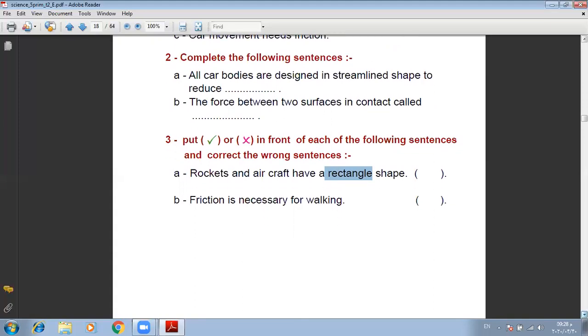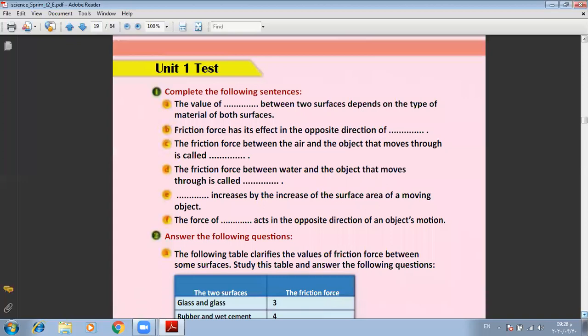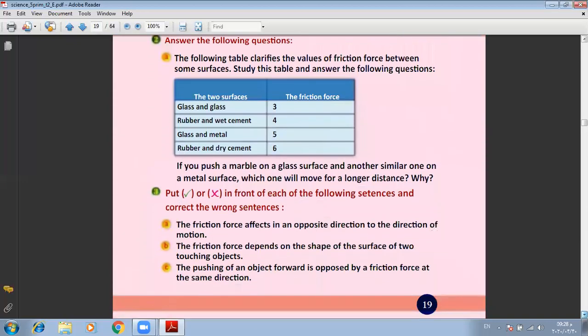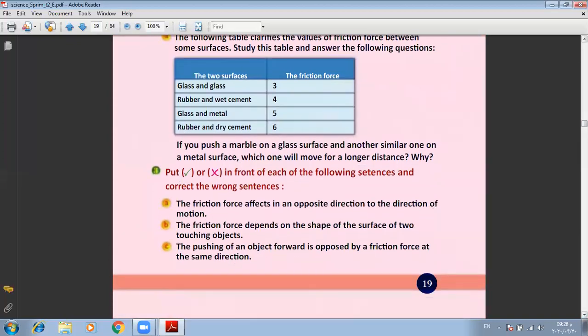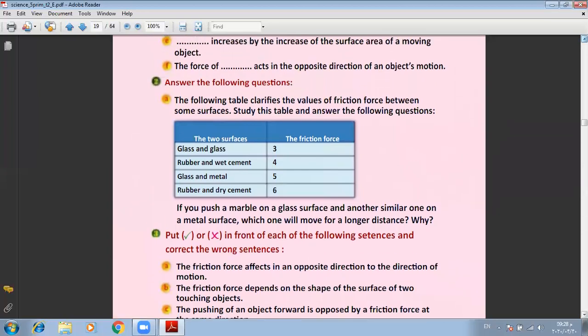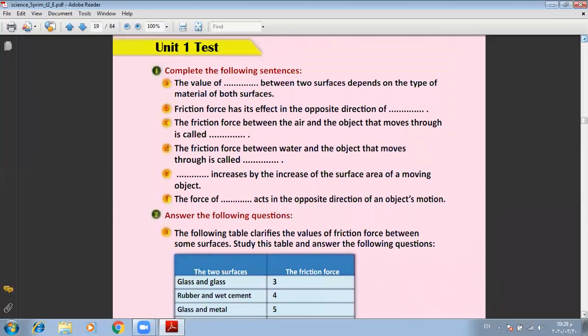Now, on page 19, test on unit 1. Question number 1, complete the following sentence. A, the value of friction force between two surfaces depends on the type of the material of both surfaces.